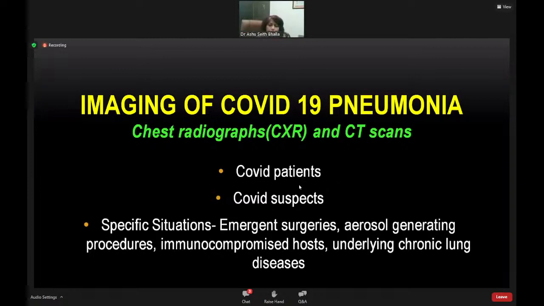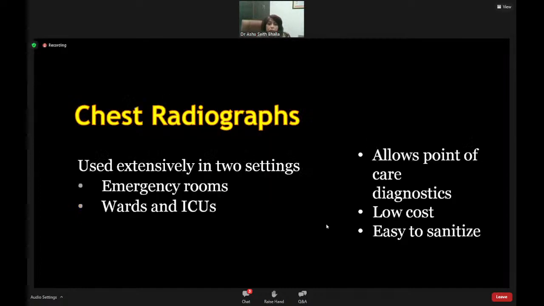Most of the issues that sir brought out about over-investigation in the context of imaging in the last few waves were in the context of patients coming with SARI who were COVID suspects. So let's go in and see all of these aspects. First, the role of chest radiograph in both these patients. Chest radiograph, according to me, is our best screening and follow-up tool in diagnosis and management of patients suspected of COVID-19 pneumonia, with the CT thrown in between in some patients and in specific case situations.